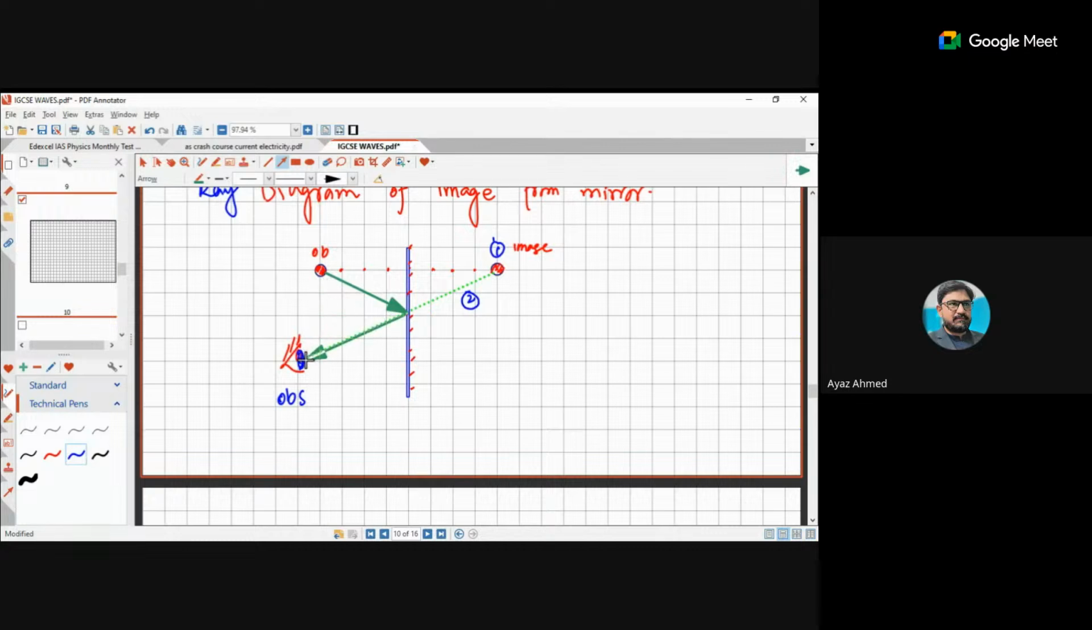You have to make the line from object position to the mirror and just make it solid. That's it. That's why I have drawn this dotted line first. Okay. So the arrows should be properly directed from object to the image.